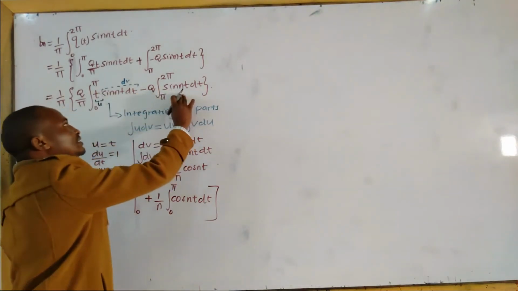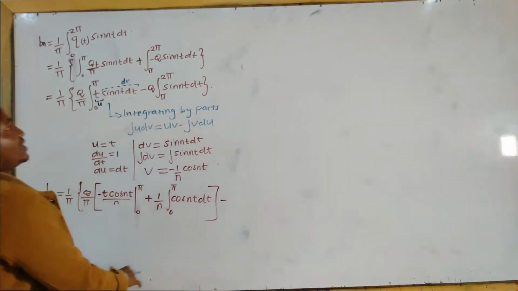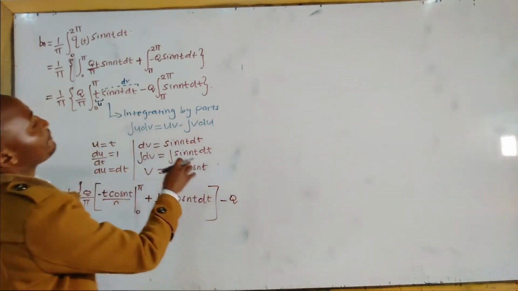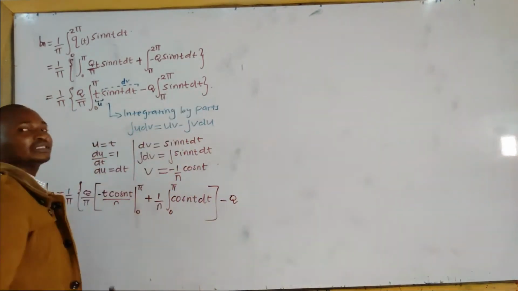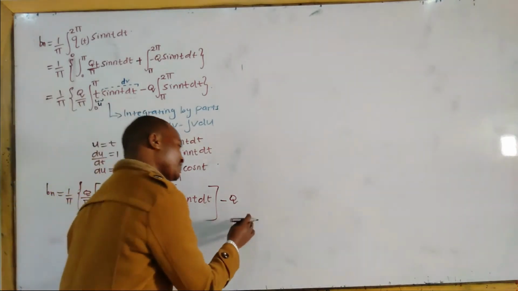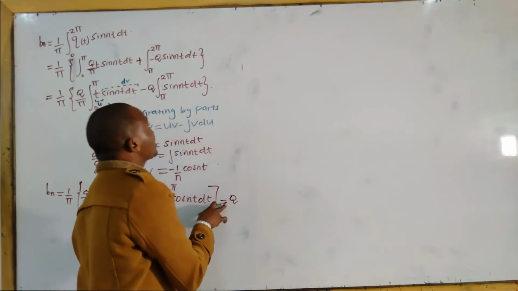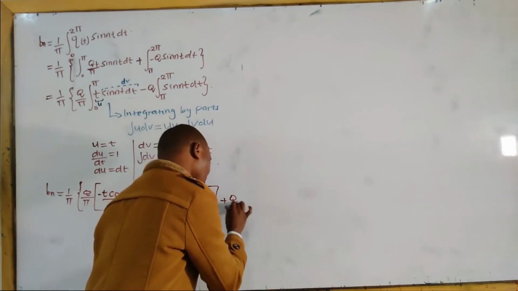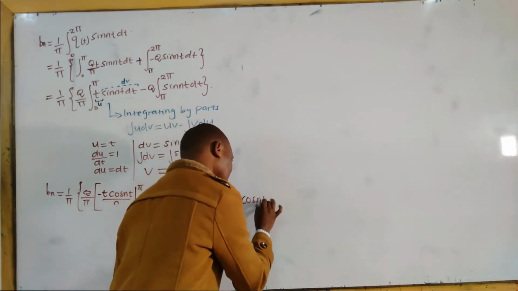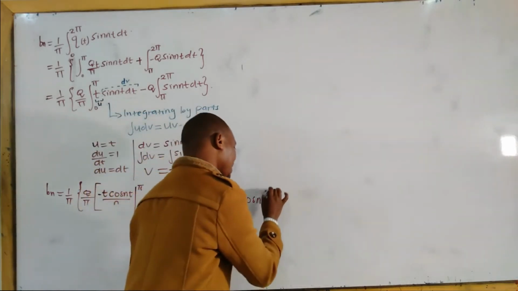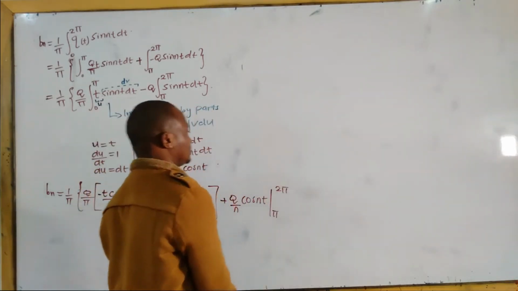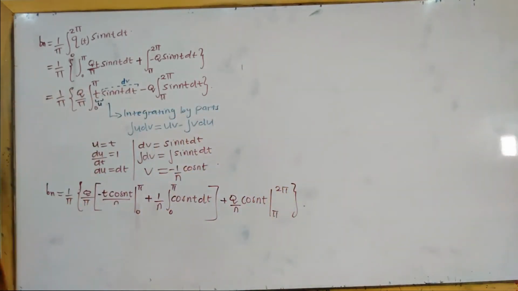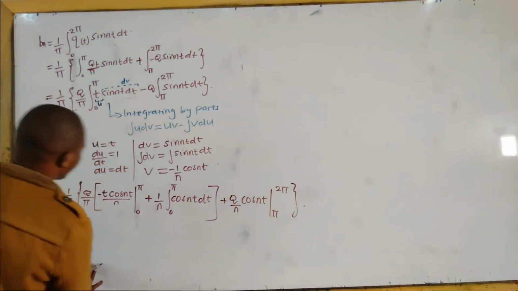Now we are here. It is minus q. If you integrate sine, you get negative 1 over n cosine t. So there will be two negatives: the negative in this expression here and the negative generated by cosine, which gives positive 1 over n cosine t, apply limit from pi to 2 pi. Then you close the bracket. Finally, you finish it off.